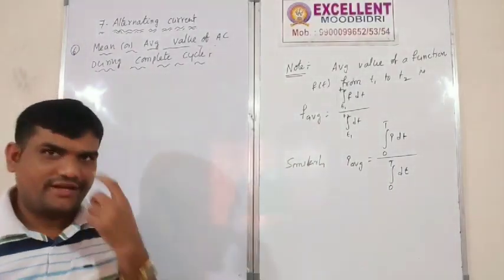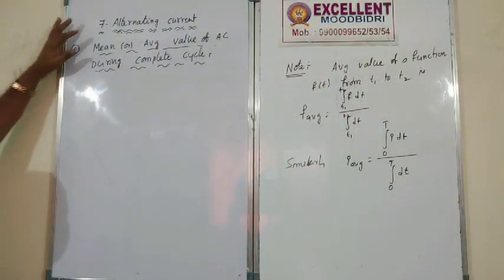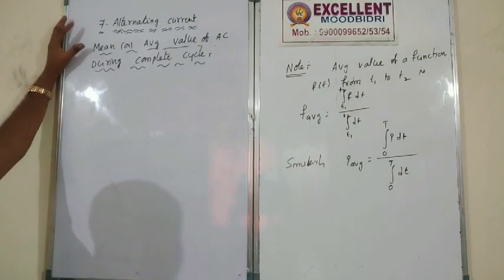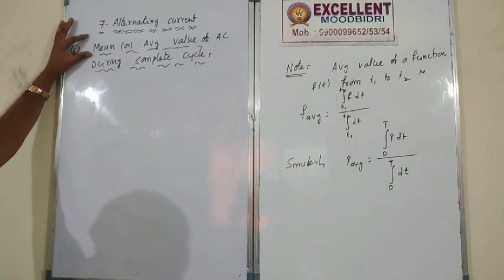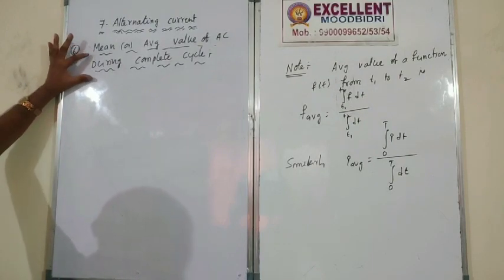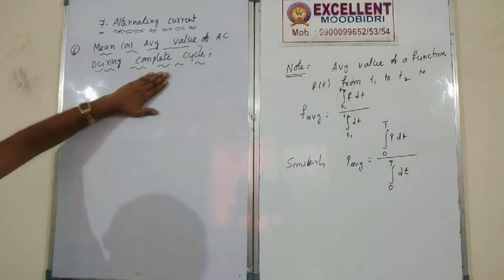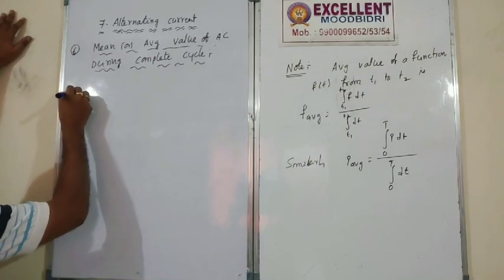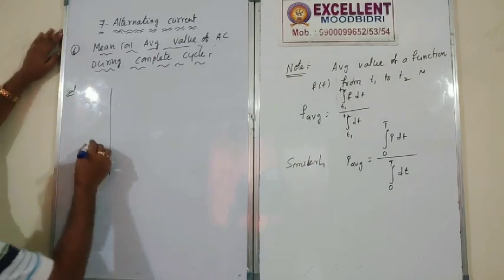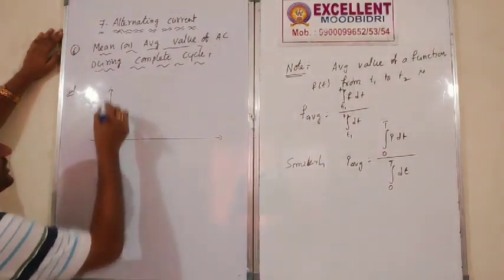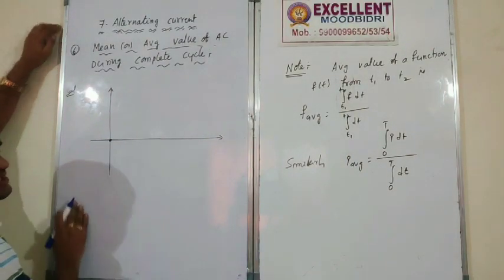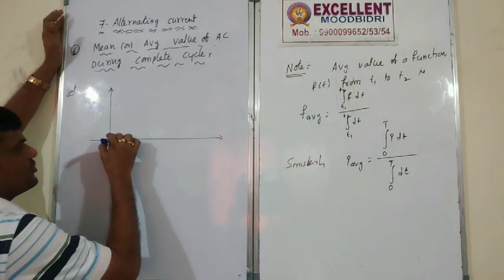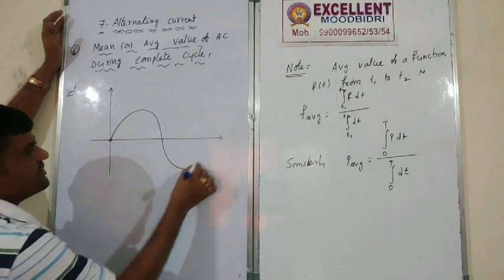This next question is very important, a basic question: mean or average value of AC during a complete cycle. For example, this is the y-axis and x-axis. This is the initial position of alternating current, positive and negative.